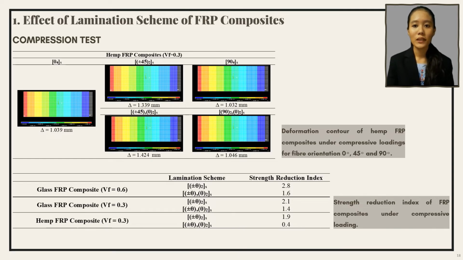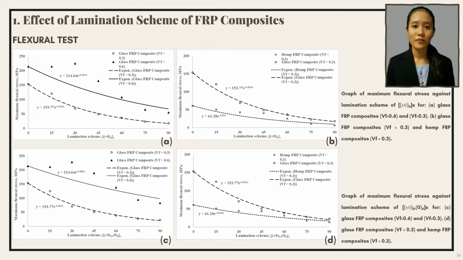Lamination scheme with supporting ply angle 0 degree had lower strength reduction index due to the supporting ply angle 0 degree that improved the performance of the FRP composites. Based on the graph for flexural test, the trend line of the curve was decreasing exponentially from fiber orientation 0 degree to 90 degree. Glass FRP composites with volume fraction of 0.6 showed the best performance, followed by glass FRP composites with volume fraction of 0.3 and Hemp FRP composites.